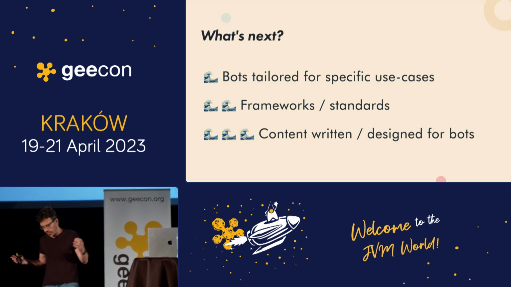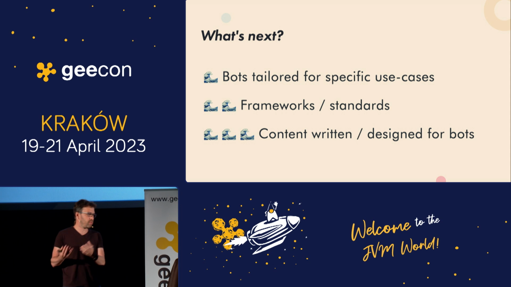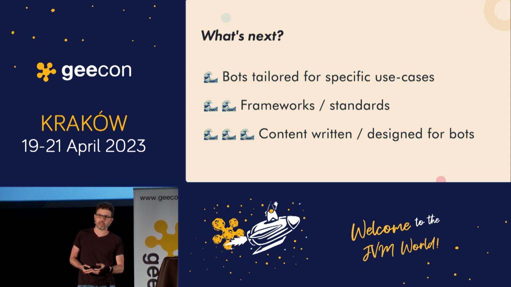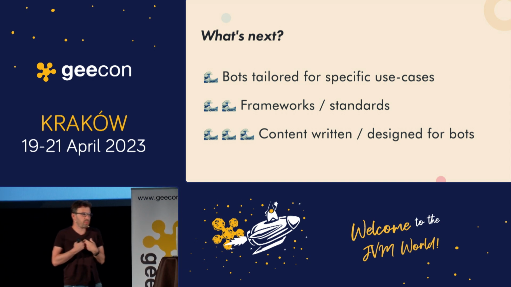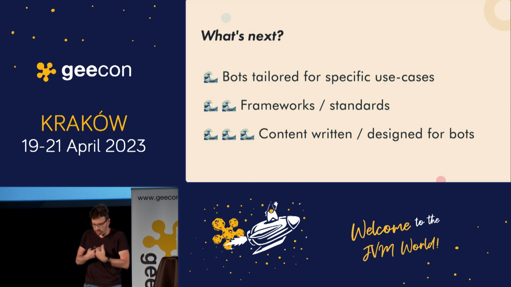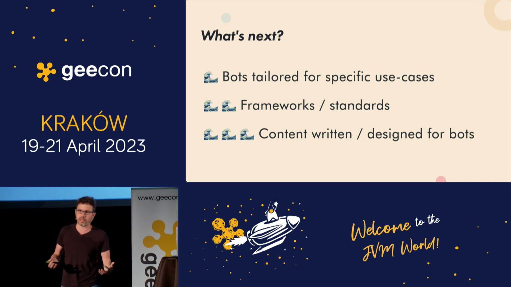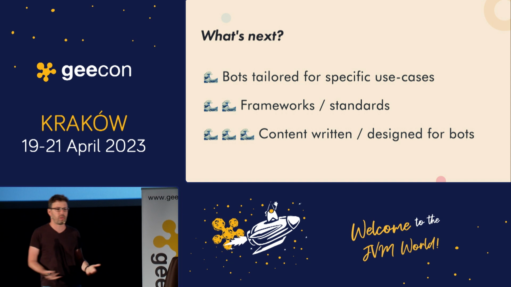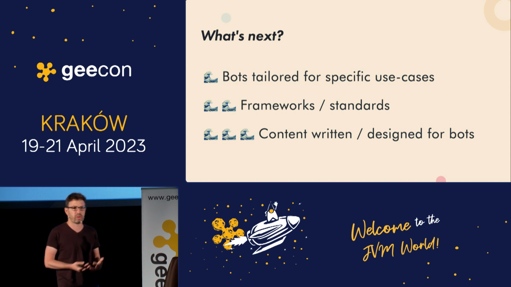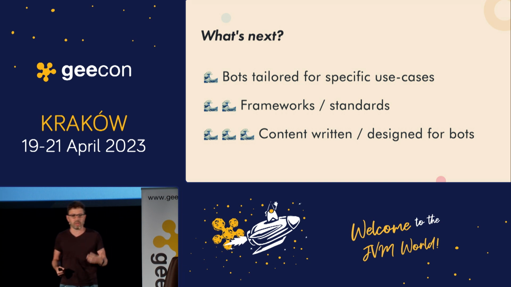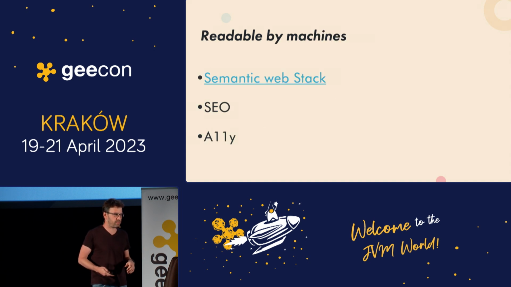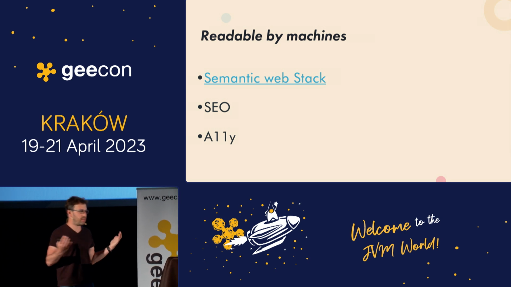And then, I guess, once there are more standards and more frameworks, we as content creators, as website writers, are probably also going to need our content to be written for bots, right? Designed for bots, not only for humans. Now we're building our websites for humans, so everything is visual. There are many buttons to click, so humans can actually operate it. But in the third wave, when this becomes the standard, we'll need to rewrite our content to be more designed for bots. And when I'm talking about design for bots, it's not the first time you've seen it, right?